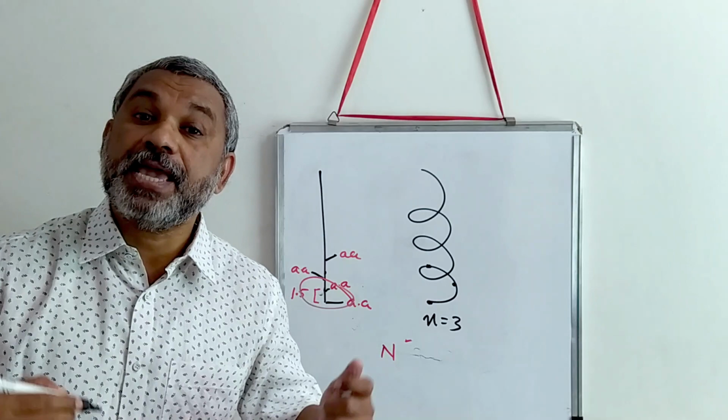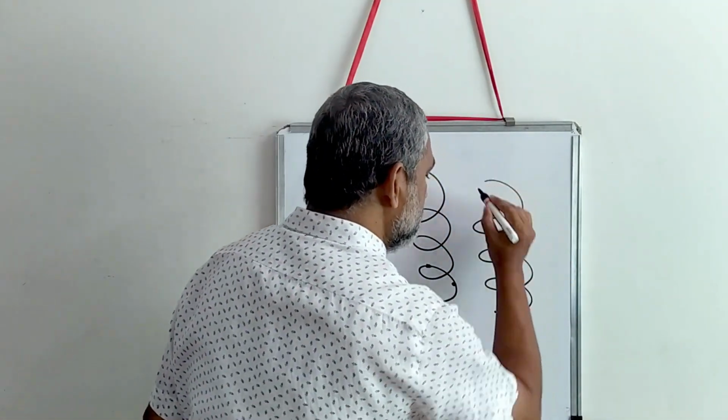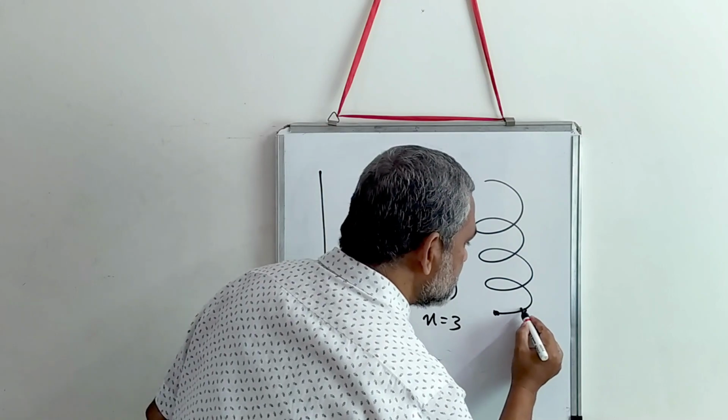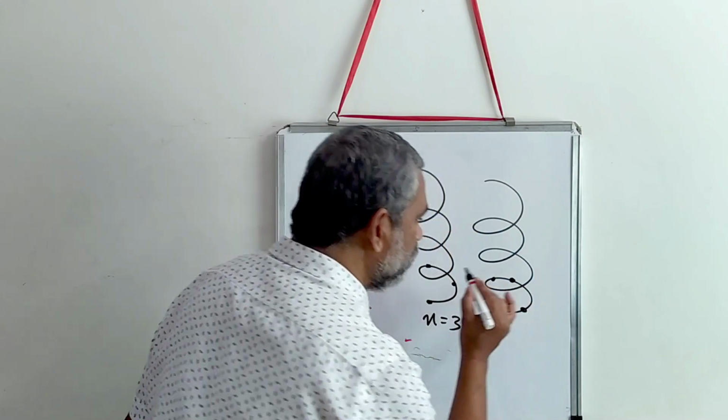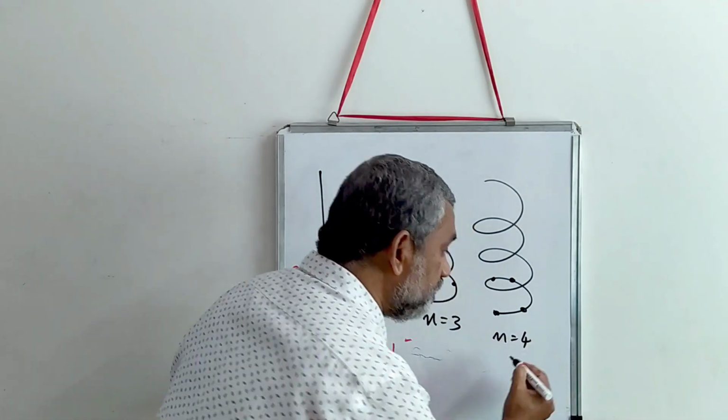You can also make n is equal to 4. So it will have a structure like this. So first amino acid, second one, third one and the fourth one. That is making one ring structure. So this is n is equal to 4.